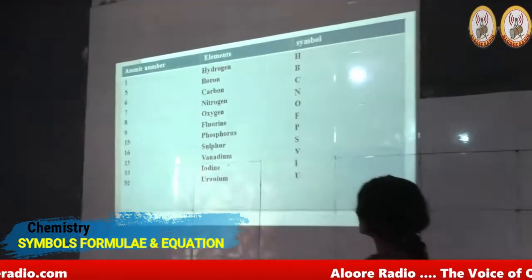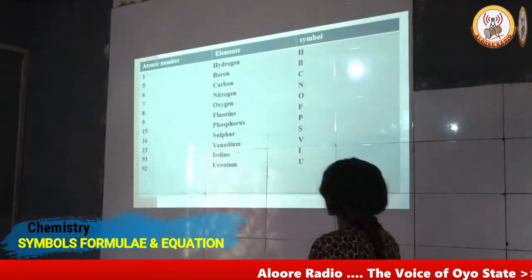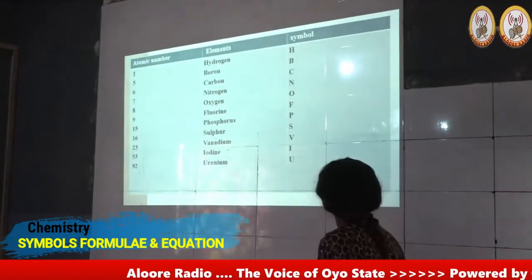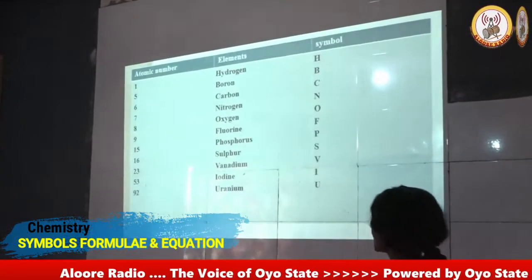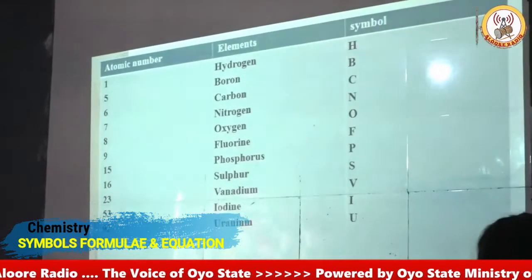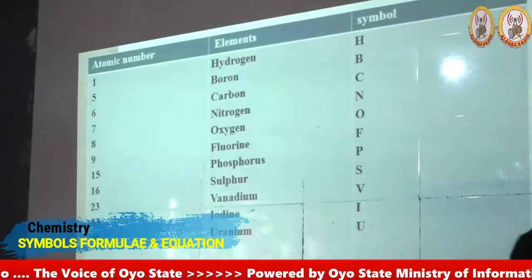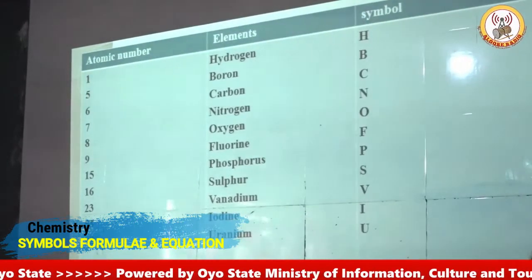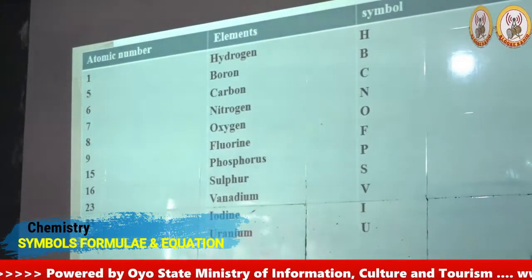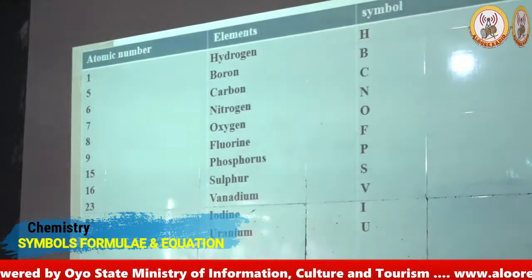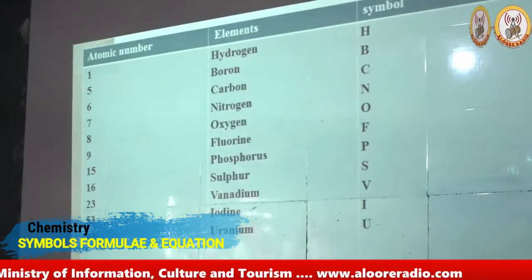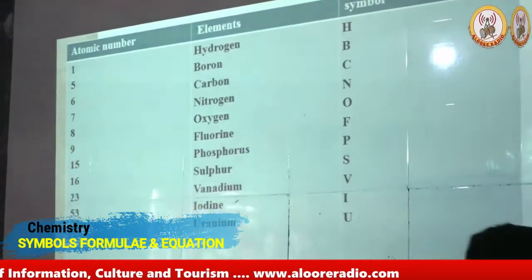Now we see on the board that there are some elements that have the first letter of the name as their symbol, as in the case of hydrogen H, boron B, carbon C, nitrogen N, oxygen O, fluorine F, phosphorus P, sulfur S, vanadium V, iodine I, and uranium U.